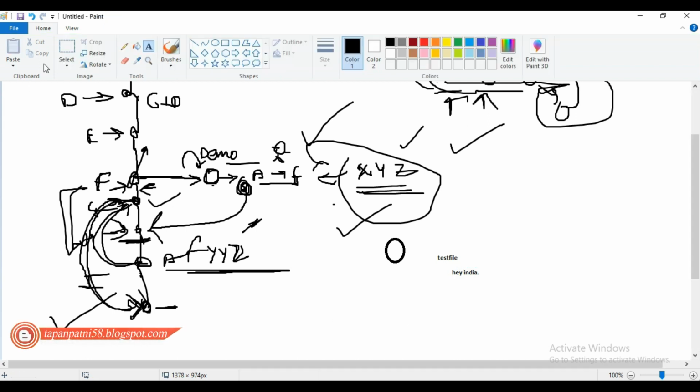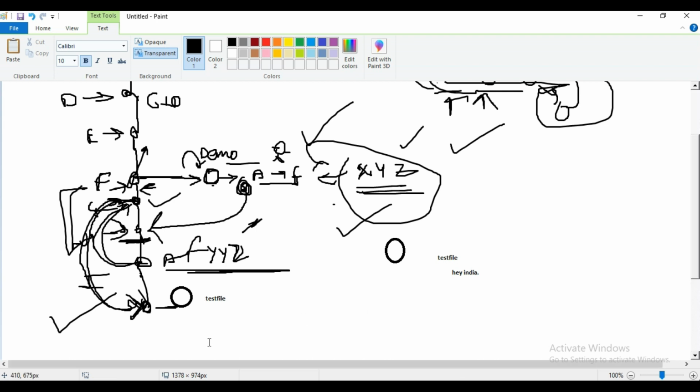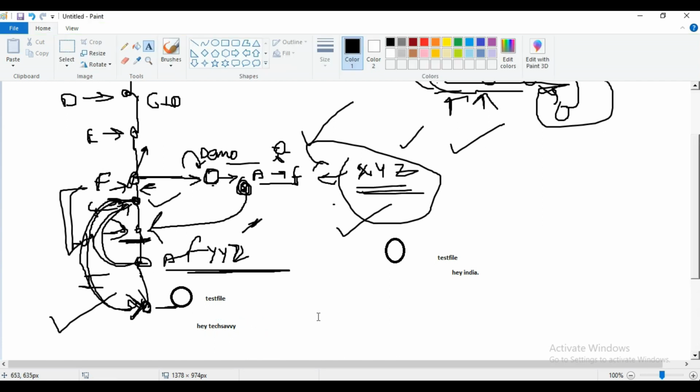This other branch also has the same file, test file, but the content here is, hey TechSavvy. So in both locations we have the same file, but the content inside the two files is different.